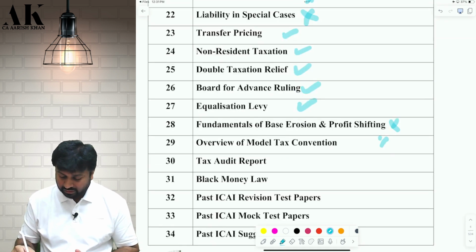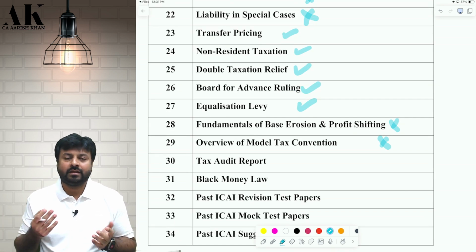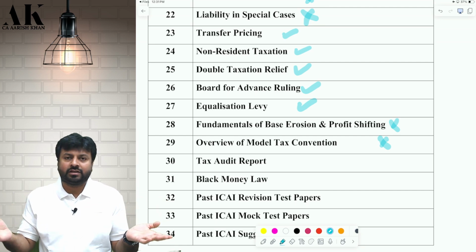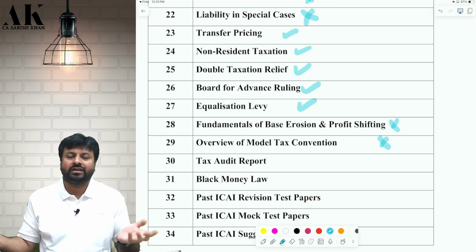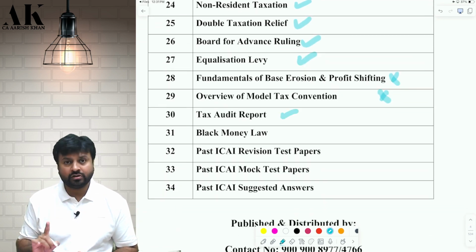Again, these two are theory topics. We are not going to do these two theory topics. What will I discuss here? What is the meaning of base erosion and profit shifting? That you have to learn, I cannot explain that to you. Then we are going to cover the tax audit report, all the practical questions, and black money law, all the practical questions.